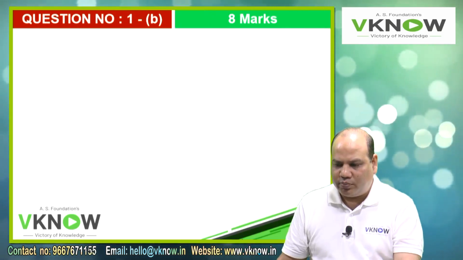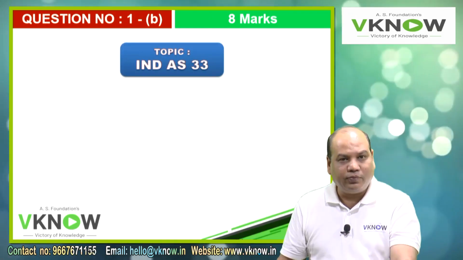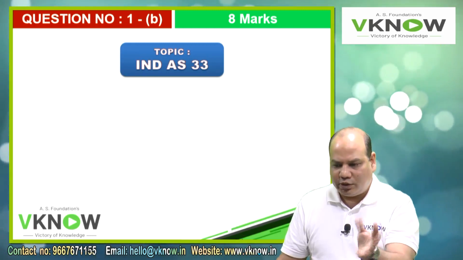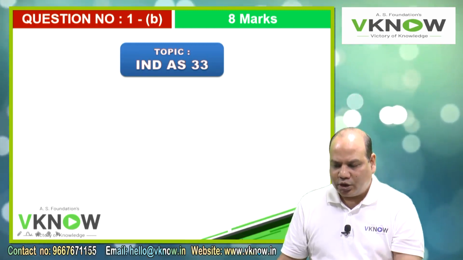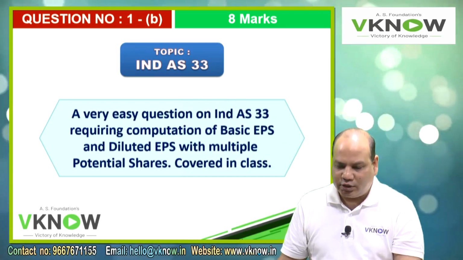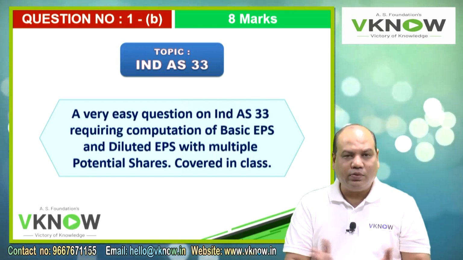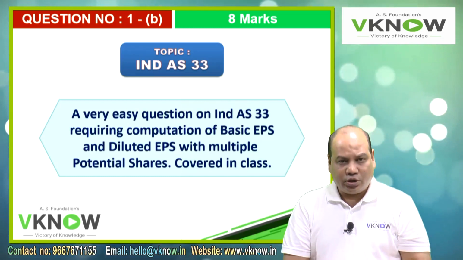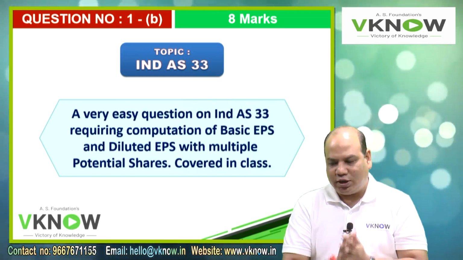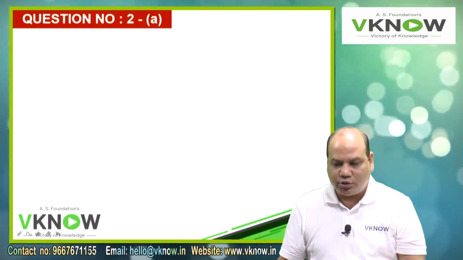Second was 1B for 8 marks. See the pattern also. The pattern is not fixed now. It's not 5 marks per question. It is 12 plus 8, 20 marks for the first question, and the topic was Ind AS 33. A very easy question where you have to compute basic and diluted EPS and you are given multiple potential shares. It was even covered in your intermediate or IPCC class. The same thing was given in final also. Very surprisingly easy question.